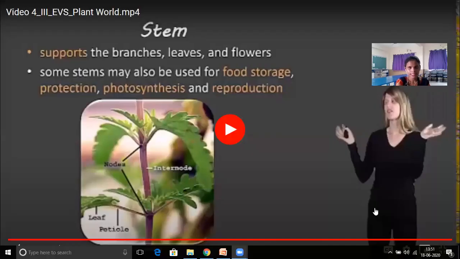Yes, we understood how the stem works in the plant. Okay. Now we'll discuss the functions of stems.